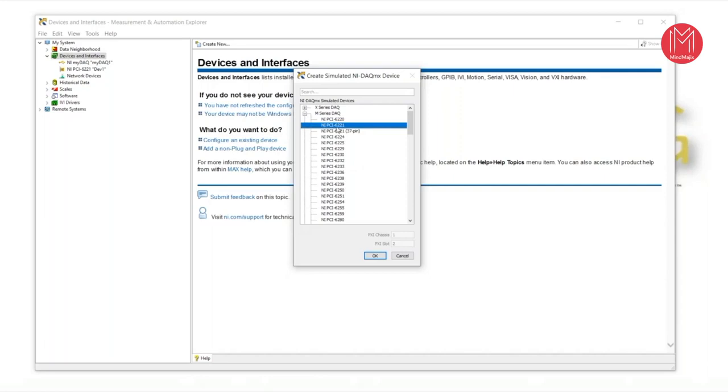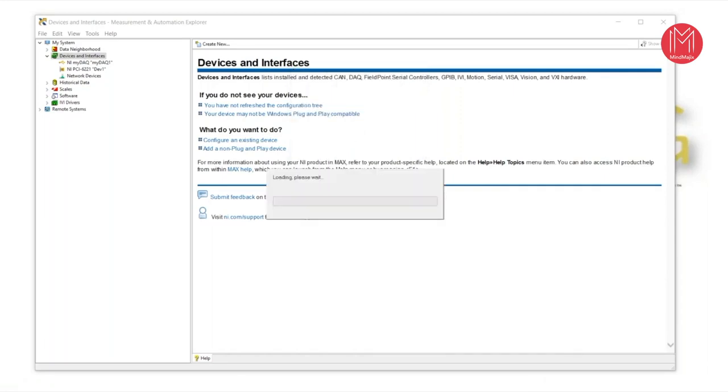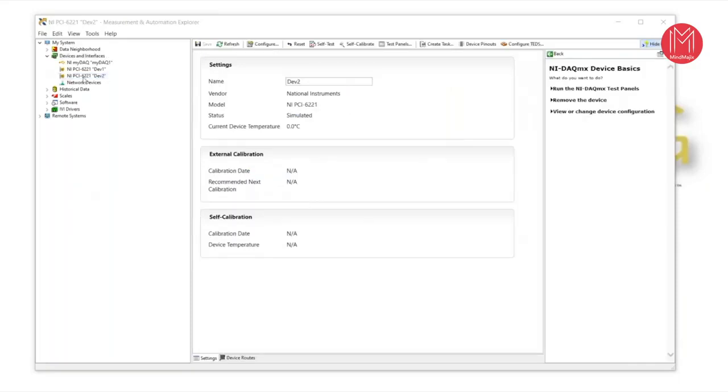So we'll select NI PCI 6221 and then click OK. It will simulate one new DAQ. So now we have this NI PCI. Now I will show you how we can use this simulated DAQ system for the data.